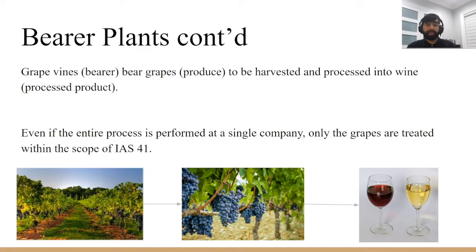For example, we have a vineyard here that produces wine. The grapevines are classified as bearers since they meet those conditions. They produce grapes, are expected to bear our produce, grapes, for more than one period, and are not expected to be sold anytime soon. As mentioned earlier, since wine is processed from the grapes, our produce, it is not within the scope of IAS 41.